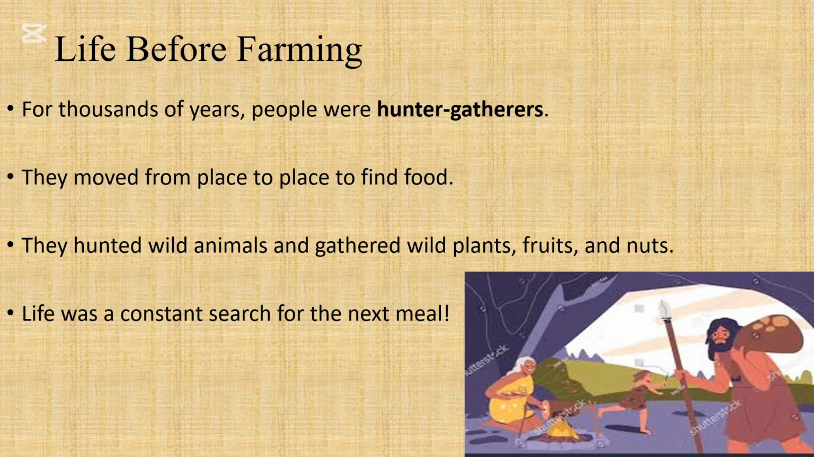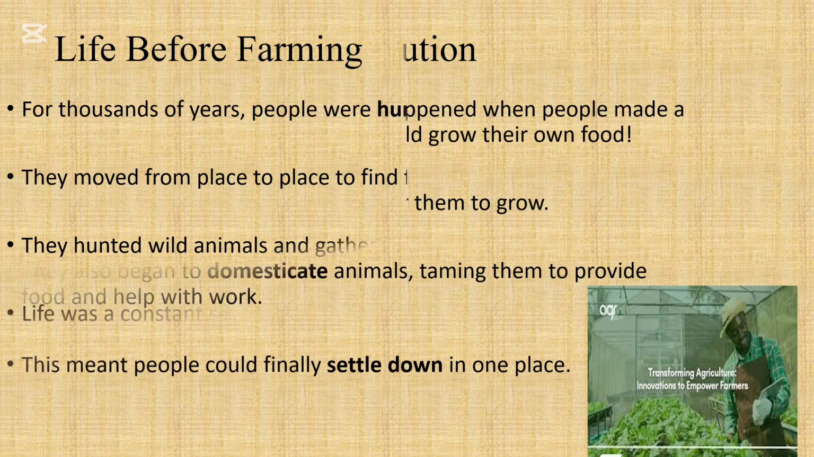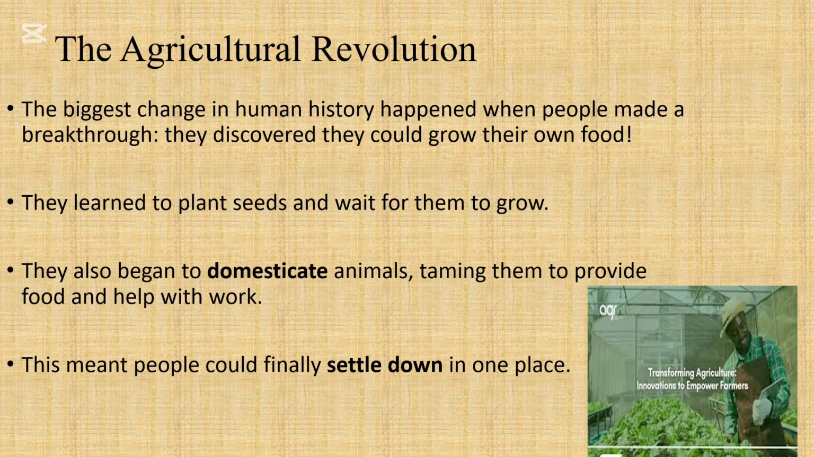And once all of the animals and all of the fruits and plants and nuts would have completely gone away from an area, or if it's not enough for the family, they would have had to move in order to find food. So that's what we call the hunter-gatherer lifestyle. They hunted and they gathered, right? So that's a very long time, because it's a lot of years.